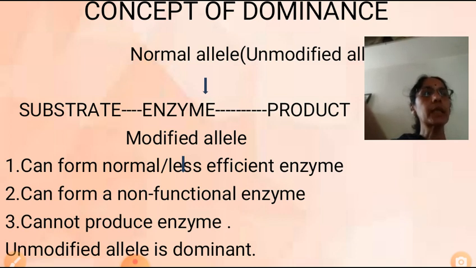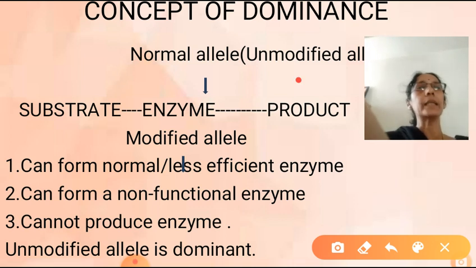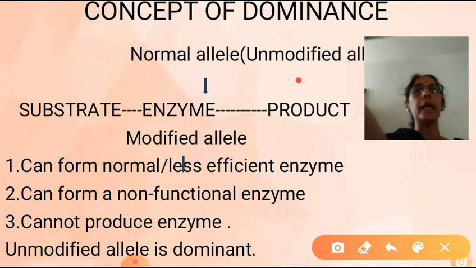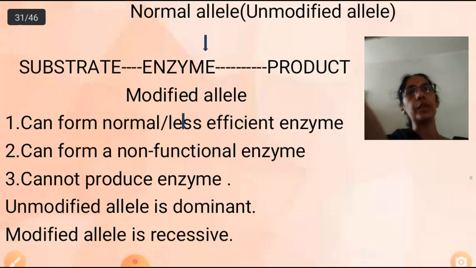When it produces a less efficient enzyme, the amount of product will be less. If it produces a non-functional enzyme, no product will be formed. When it can't produce the enzyme, again product will not be formed. So, the unmodified allele, which allele? The unmodified allele is the dominant allele, and the modified one is considered to be the recessive allele. That is why some genes are dominant and some are considered to be recessive genes.